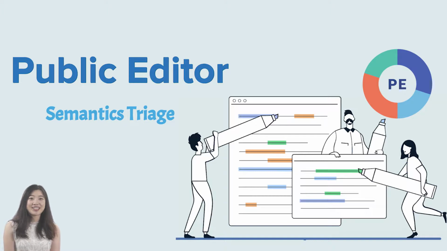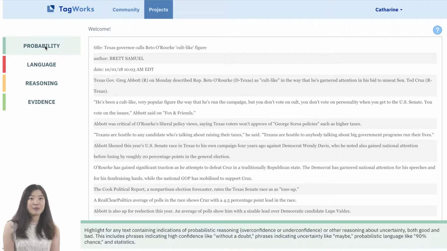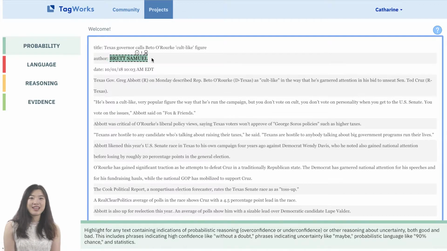As a triager, you'll decide which pieces of text need a closer look from specialists. You'll notice 4 bars to the upper left, one for each kind of text you can send to 4 types of semantic specialists. If I click on the top label, probability, my mouse becomes a blue highlighter. I can use it to highlight any text that indicates probability, including both confidence and uncertainty. Text I highlight with the probability tag will go to probability specialists. Notice the detailed instructions for how to apply this highlighter in the pane below.